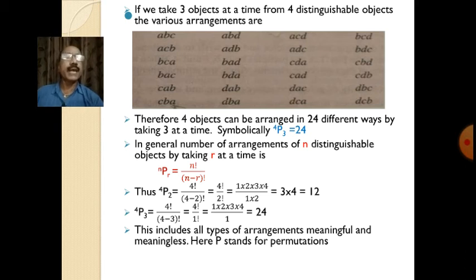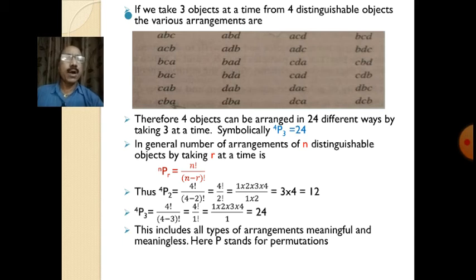This we have seen. There are 24 different ways by taking 3 objects at a time from 4 distinguishable objects. This includes all types of arrangements, meaningful and meaningless.